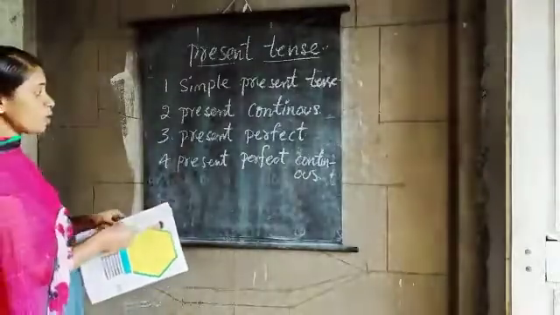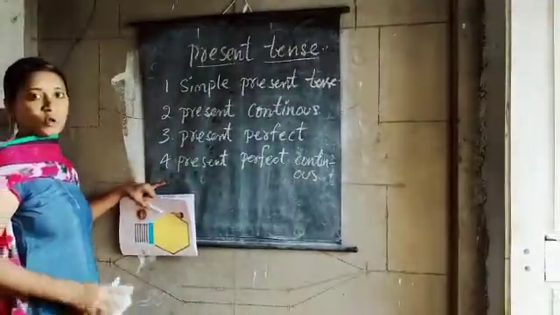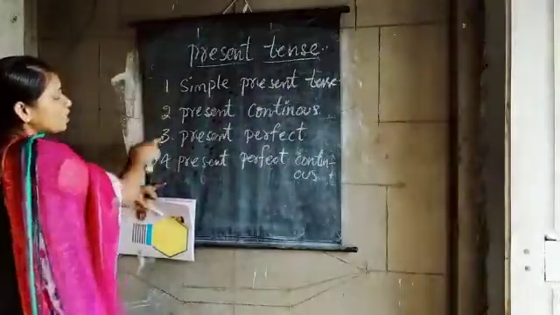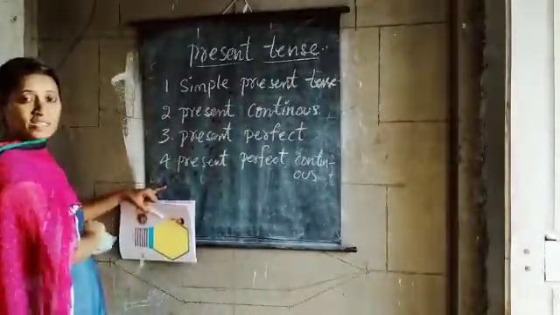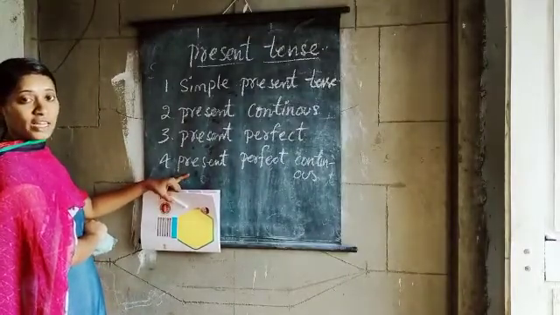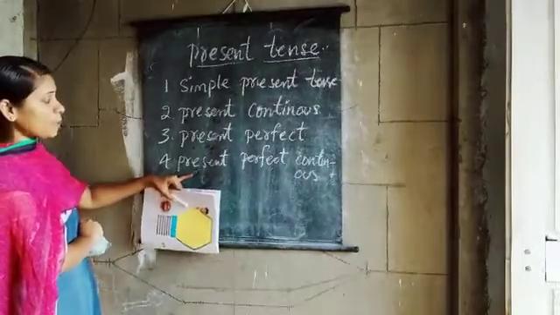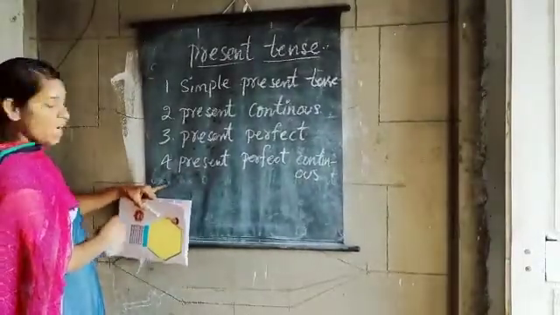So there is no passive voice for present perfect continuous tense. Children, remember: for these three, we have passive voice. So I shall rub it.